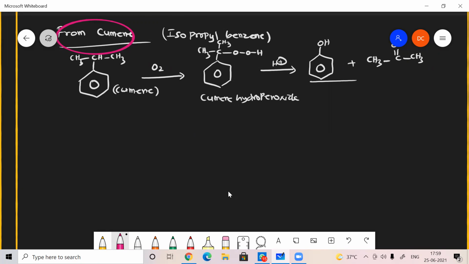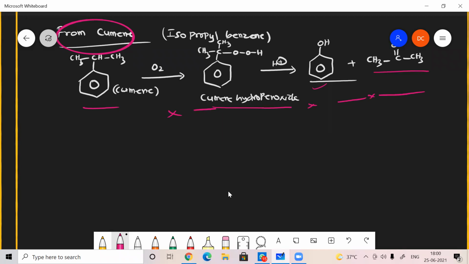Okay, we will see it in the revision classes itself. So from cumene, if you add oxygen, it forms cumene hydroperoxide. Once the cumene hydroperoxide is formed, if it is acidified, it forms phenol as well as acetone as products.